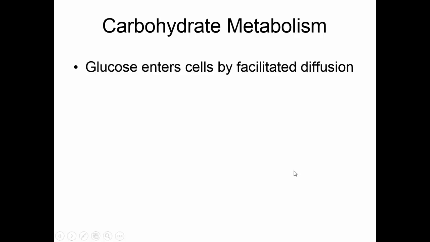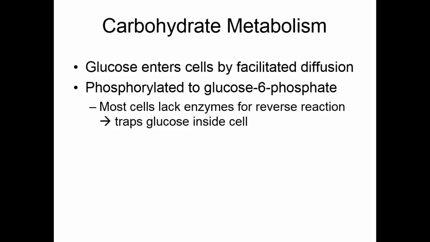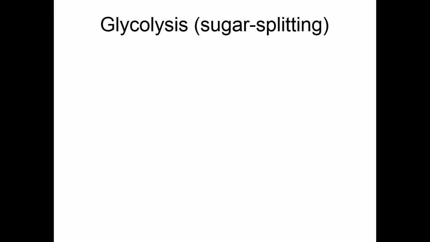When glucose enters the cell, it enters by facilitated diffusion, and as soon as it's inside the cell, it's phosphorylated. It becomes glucose 6-phosphate. Most cells cannot let glucose 6-phosphate back out. They lack the enzymes to turn it back into just plain glucose, so glucose is trapped inside the cell. The other thing is because it's glucose 6-phosphate, it's not really glucose, so we manage to keep the intracellular glucose concentration low, and so glucose continues to enter the cell.